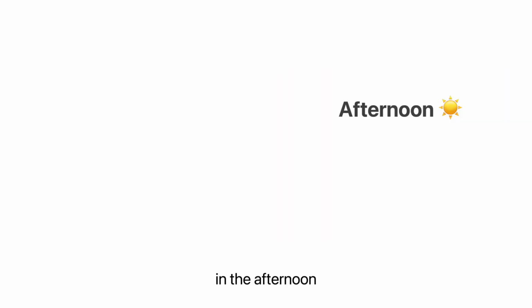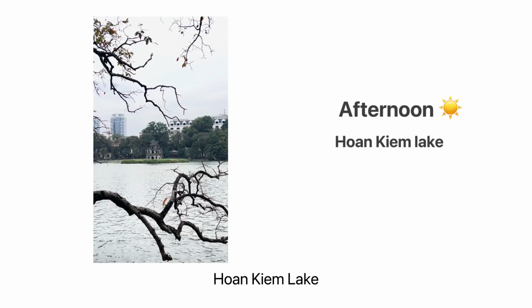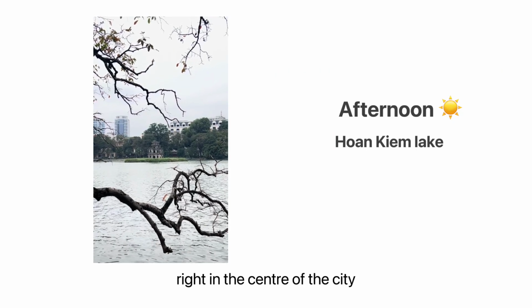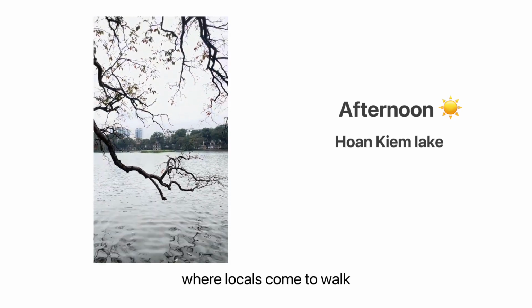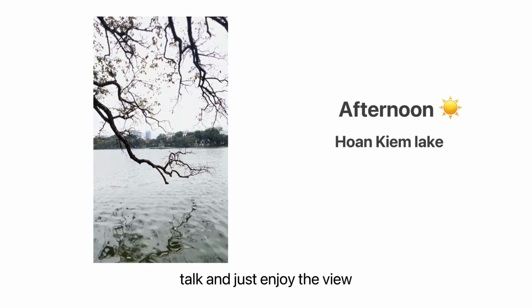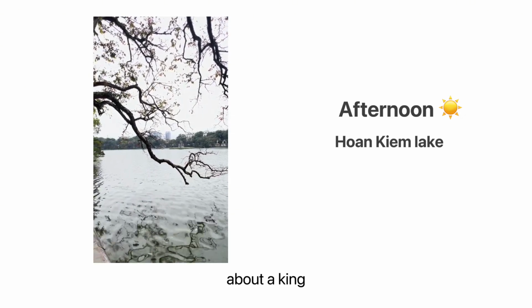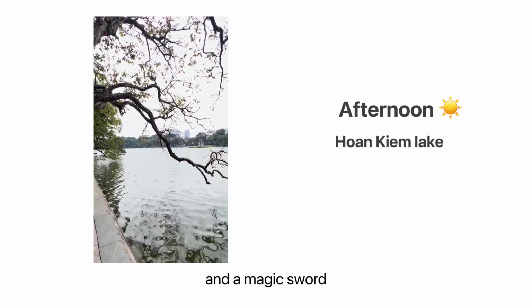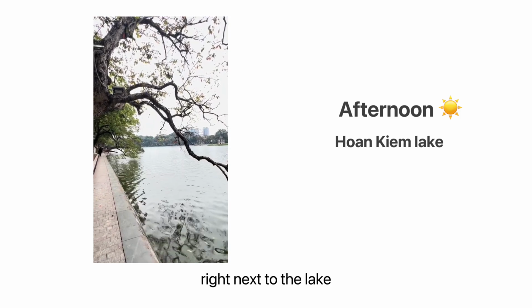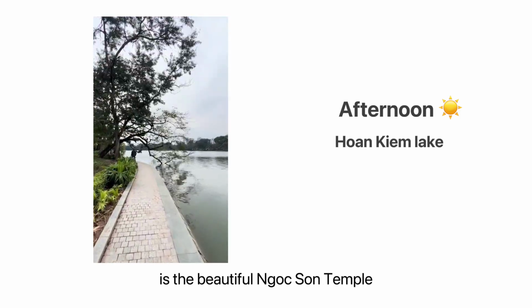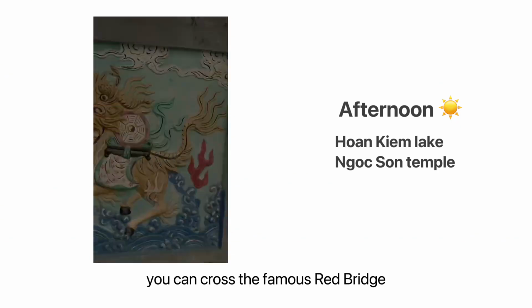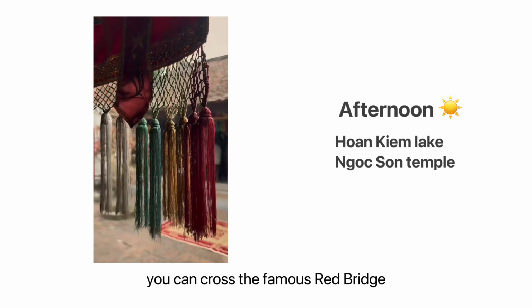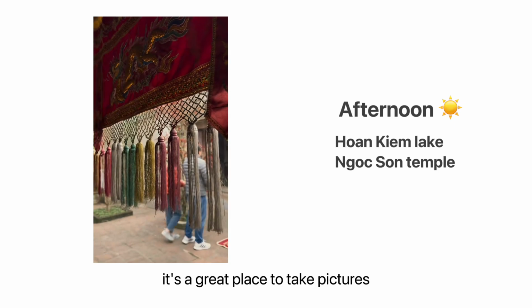In the afternoon, let's relax at Hoàn Kiếm Lake, right in the center of the city. It's a peaceful spot where locals come to work, talk, and just enjoy the view. There's even a legend about a king and a magic sword in this lake. Right next to the lake is the beautiful Ngọc Sơn Temple, sitting on a small island. You can cross the famous Red Bridge to get there. It's a great place to take pictures.